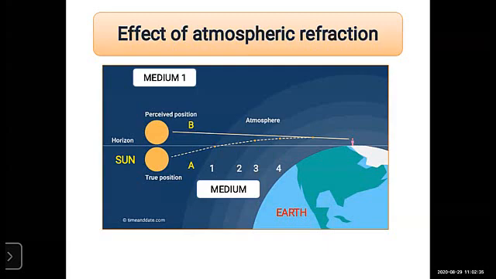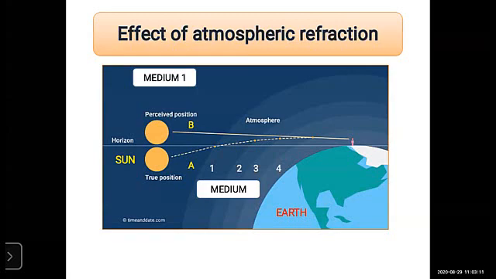Because of the atmospheric air, the light rays bend again and again, and refraction occurs continuously. So look at this diagram again. Here there is a vacuum. Medium 1 is vacuum, and here I have written 1 2 3 4, which are nothing but the mediums.